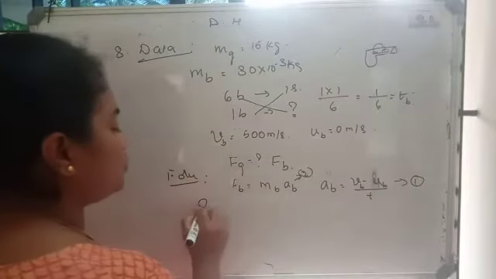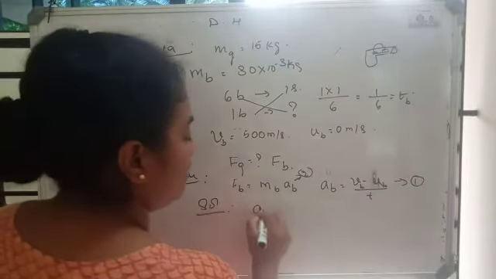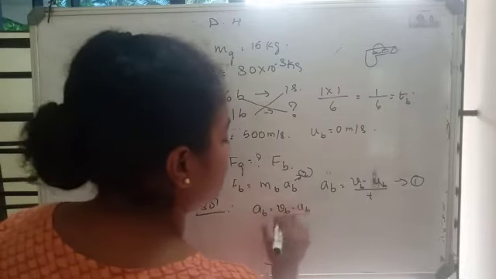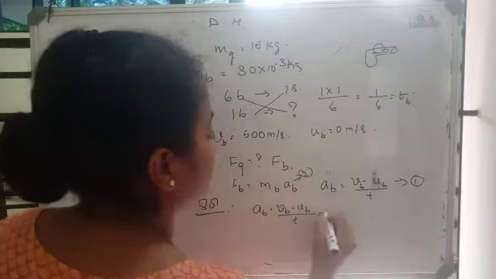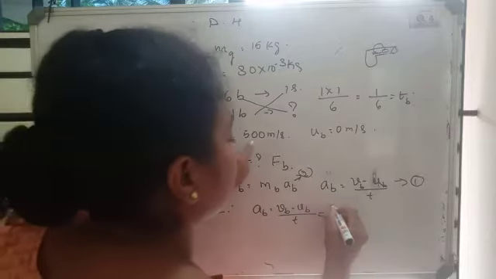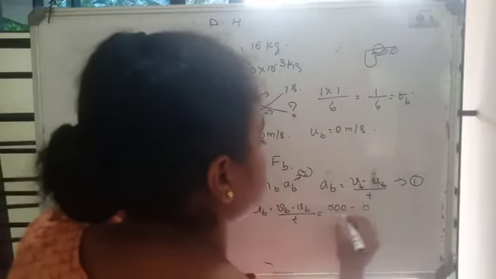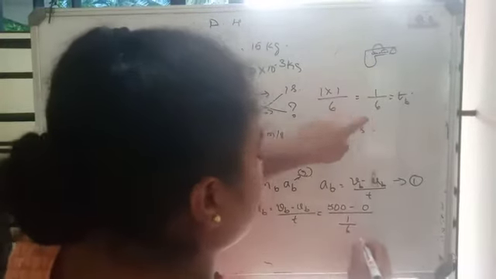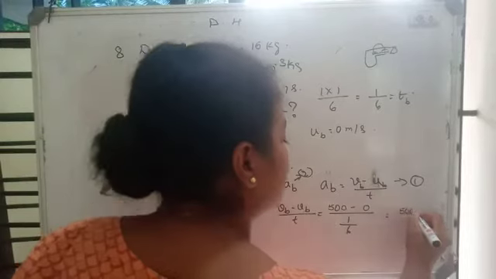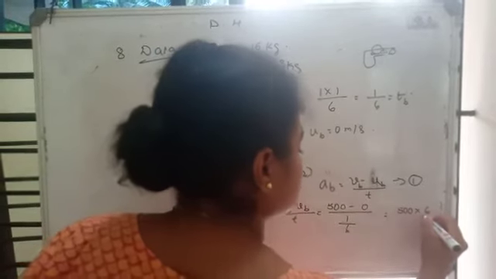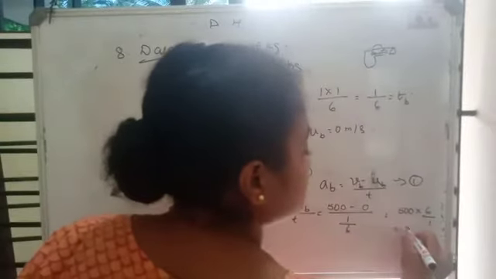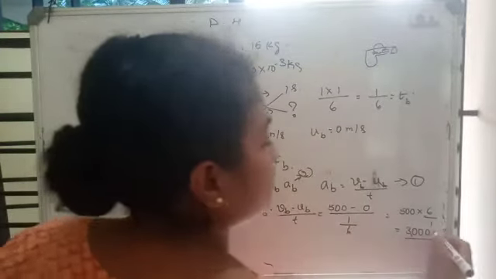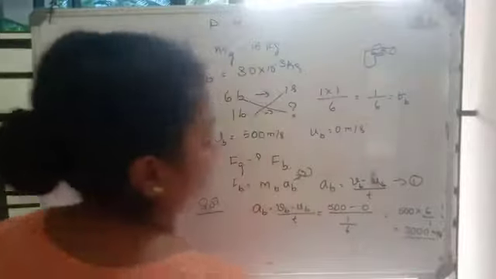Second one, solution section. Okay, acceleration of the bullet is equal to vb minus ub divided by t. What is the velocity of the bullet? Final velocity minus initial, divided by time. Time is 1 by 6. So it is 500 into 6 by 1. So this is 3000 meters per second square.